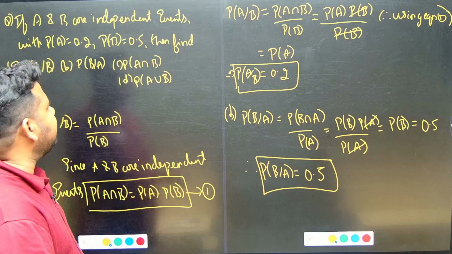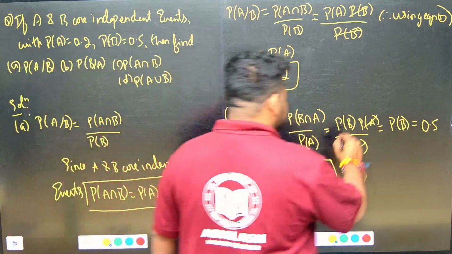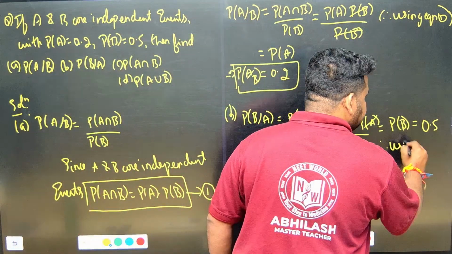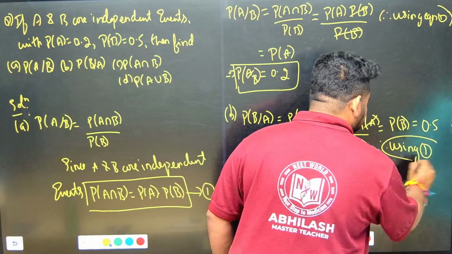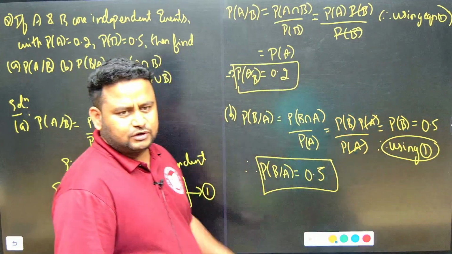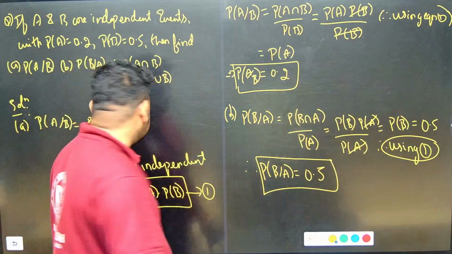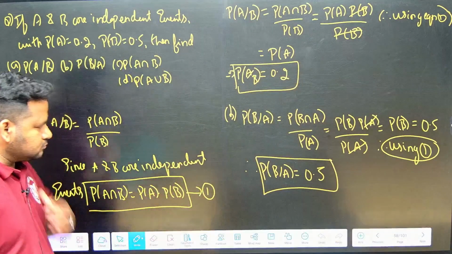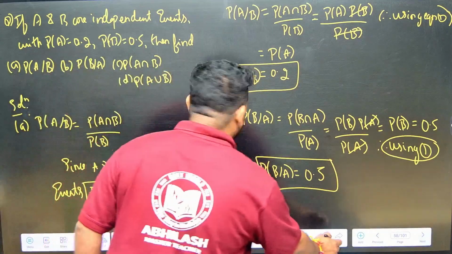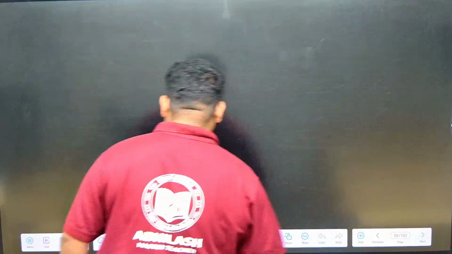Now they are asking P of A intersection B. Here you have to write the reason, therefore using 1. Therefore using 1 you have to write the reason. You can sit and study, not a problem. Now they are asking P of A intersection B. Clear. Now let us do the partition again. We can do the partition of the screen as well. If you do the partition, we can solve it easily. Partition means this will help us use the space efficiently.